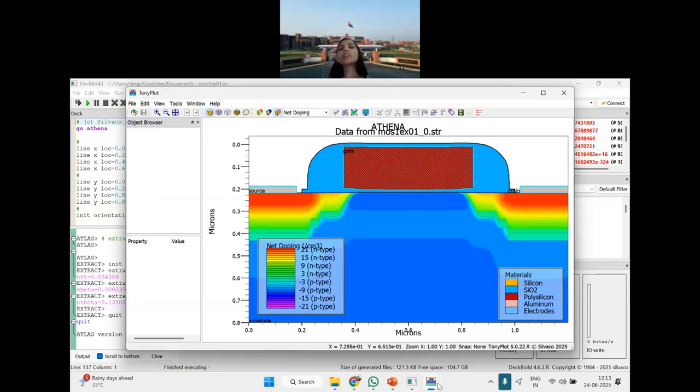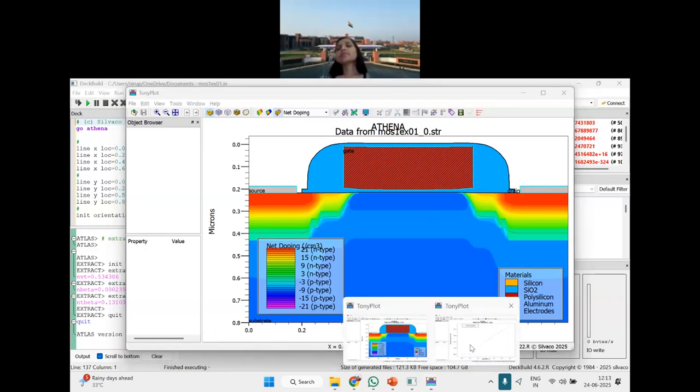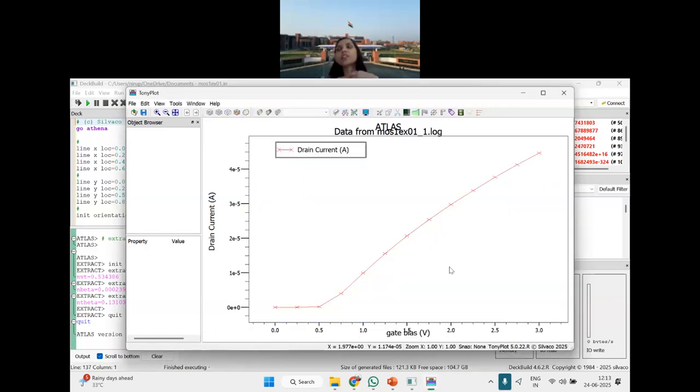But what you are interested in is how the current will vary. Please see how the current is varying. You are again getting a beautiful quadratic MOSFET curve. I will show it to you in the logarithmic scale. Just give me a second.